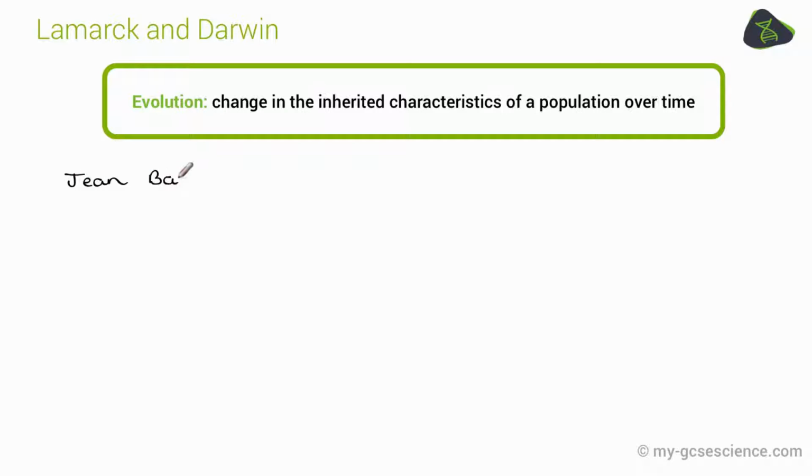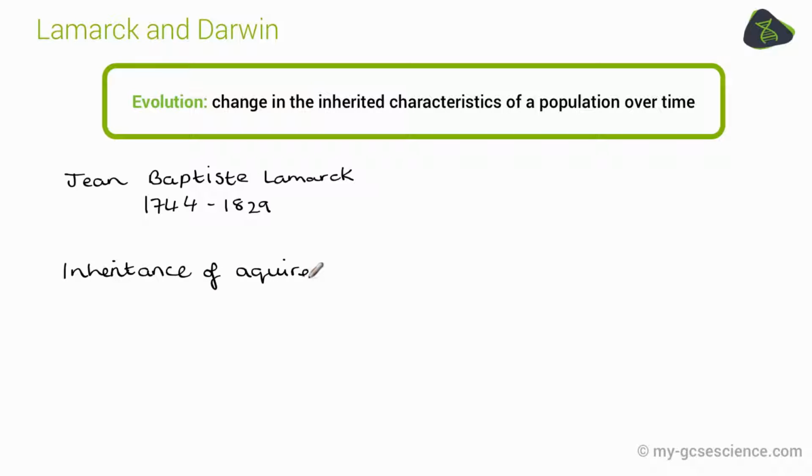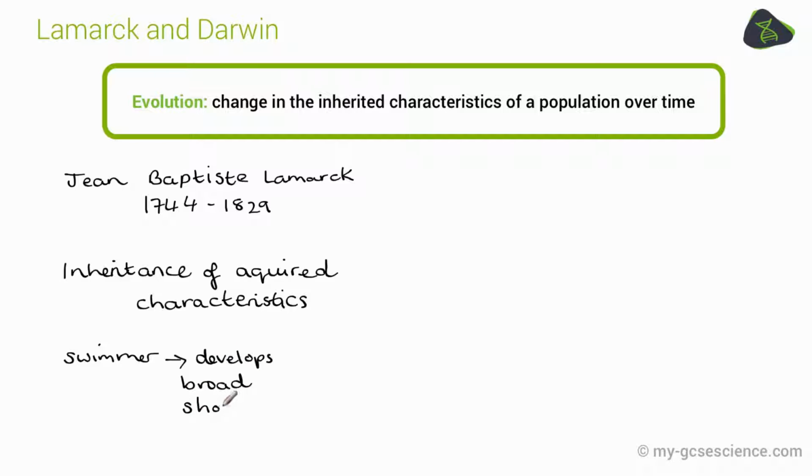A French scientist called Jean-Baptiste Lamarck, who was born in 1744 and lived through to 1829, theorised that changes acquired during an organism's lifetime would be passed on to the offspring, especially if a characteristic was used a lot. It will become more developed. So, if you were an Olympic swimmer, for example, doing the butterfly stroke, you will use your arm muscles a lot, and you are likely to develop or acquire broader shoulders during your lifetime. If Jean-Baptiste's theory was true, the offspring of such an athlete would be born with those broad shoulders. Now, we know that isn't technically true and doesn't actually happen.